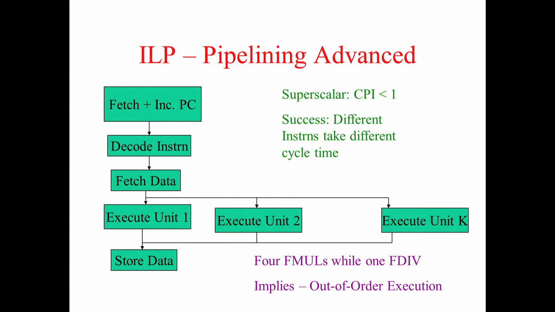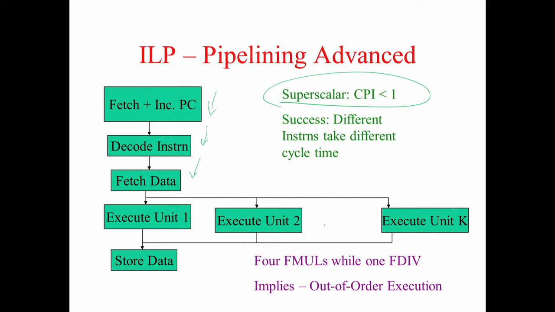Now, so this is our architecture. We want to build a superscalar architecture, so CPI should be less than 1. The main issue here is that I can fetch more than one instruction at the same time. I can decode more than one instruction at the same time. I can go and fetch data for more than one instruction at the same time. All this I can do. Then I will go and execute.